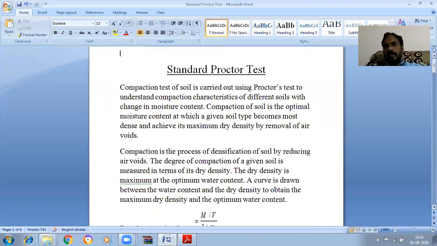So let us stop here. Next class we will discuss dry density determination in the field by using the core cutter method and the sand replacement method.